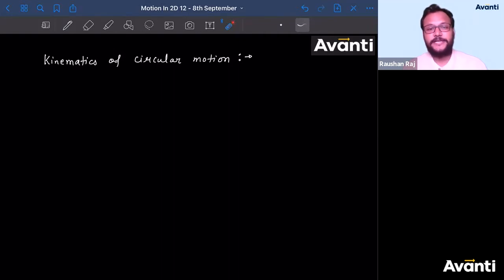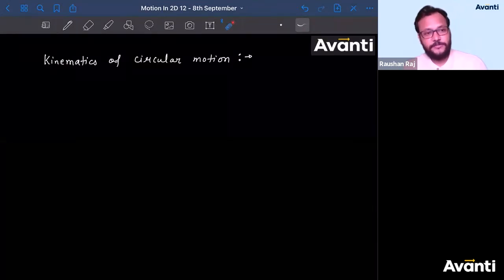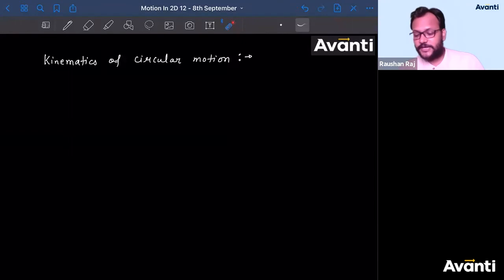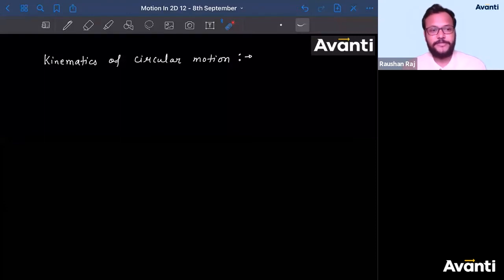Okay? Rotational dynamics is considered a difficult topic, because to solve numericals and analyze rotational dynamics, you need to know everything before that. You need to know the vectors. You need to know the motion in 1D concepts, motion in 2D concepts. You need to know all the kinematics parameters. You need to know all the dynamics parameters. Force, how does it occur? What is the direction? Everything you have to know. So in rotational dynamics, you have to apply all the mechanics concepts which you have studied. So multiple concepts are involved.